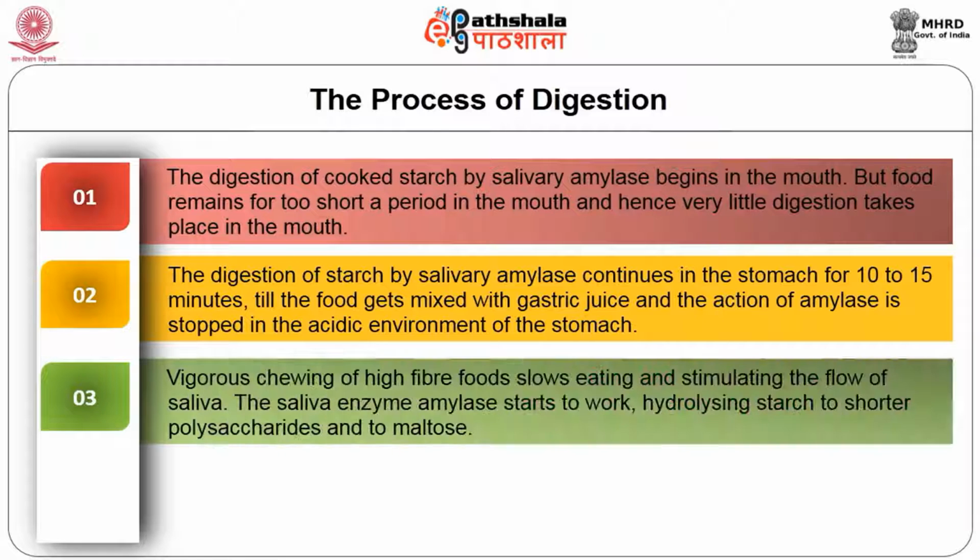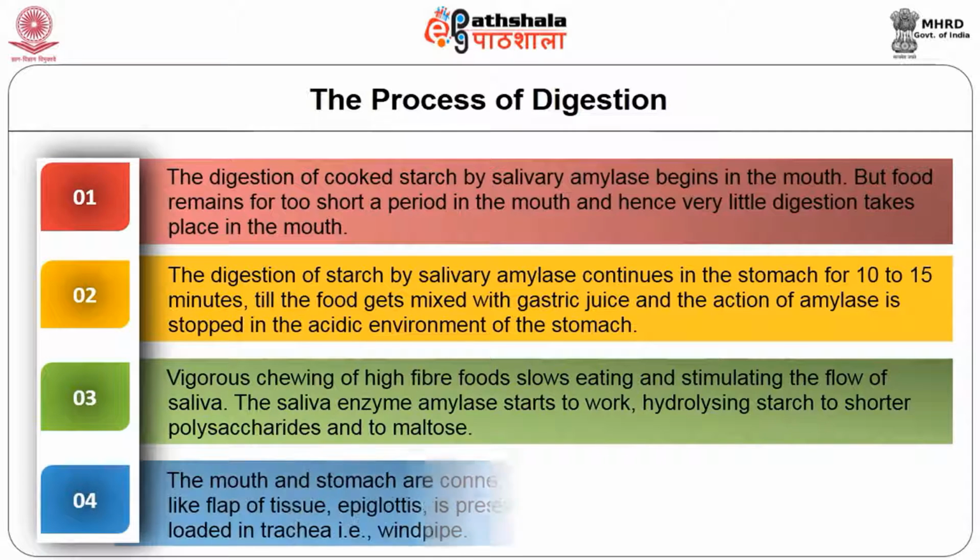Vigorous chewing of high fiber foods slows eating and stimulates the flow of saliva. The salivary enzyme amylase starts to work, hydrolysing starch to short polysaccharides and maltose.